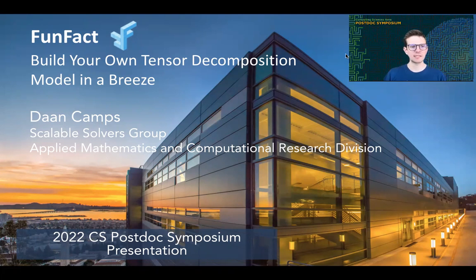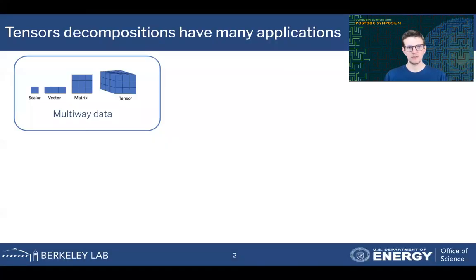So first things first, what is a tensor? A tensor is a generalization of a matrix and a vector to higher dimensions. Where a vector is one-dimensional, a matrix two-dimensional, a tensor can be of arbitrary dimension. So for example, 3D or higher. So it's a way to represent multi-way data. Tensor decompositions are factorizations of these data sets, and they have a variety of applications and use cases.